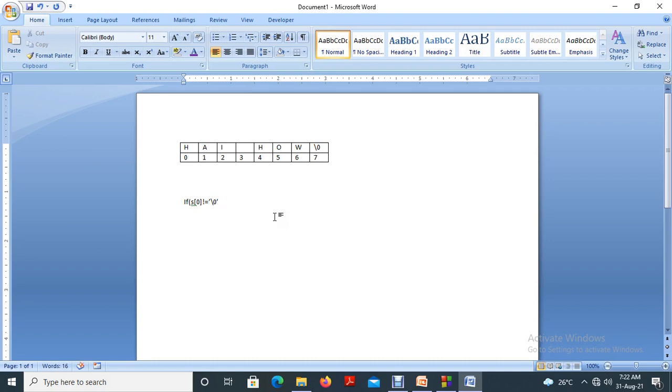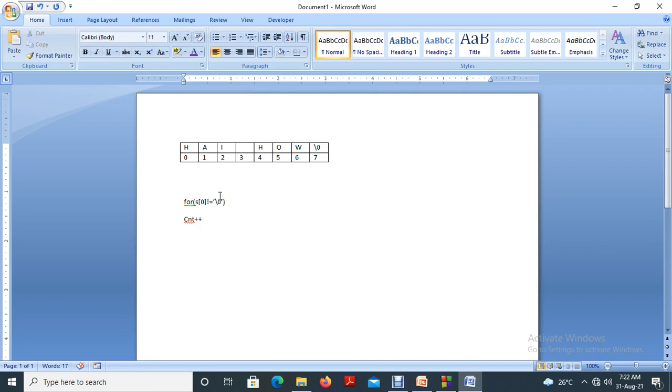So what is the case here? s of 0 is h, not equal to null. What is the meaning of that? It is a character, so we have to count the value. So count plus plus. For i equal to 0, s of 0 not equal to null, so count plus plus.